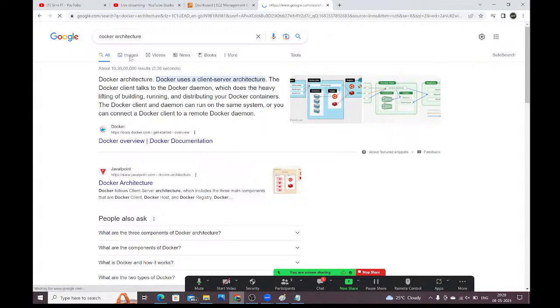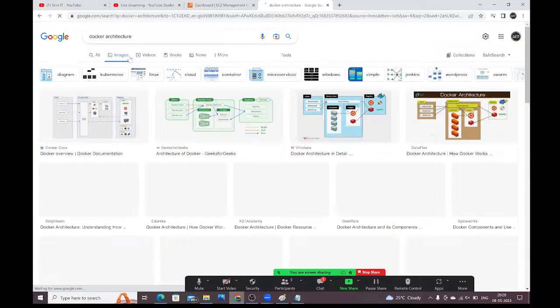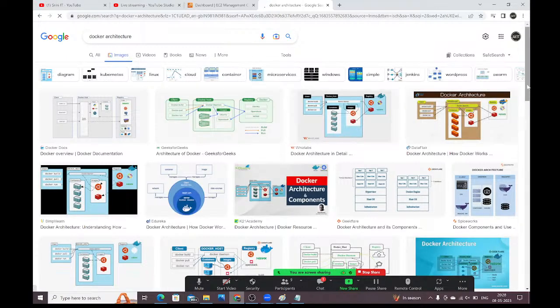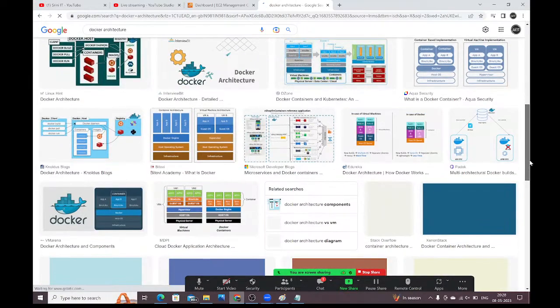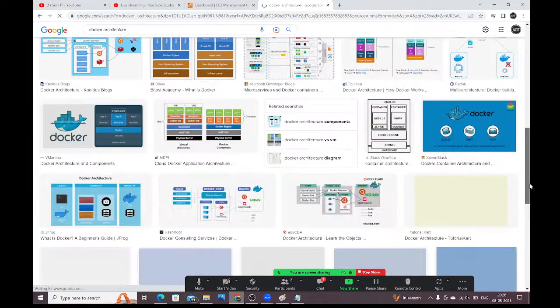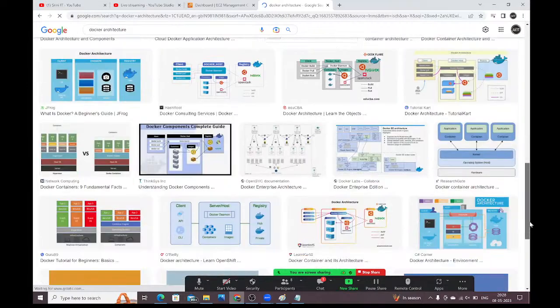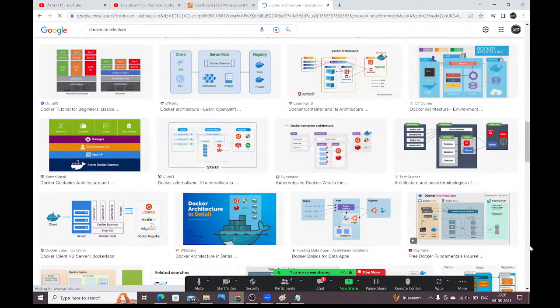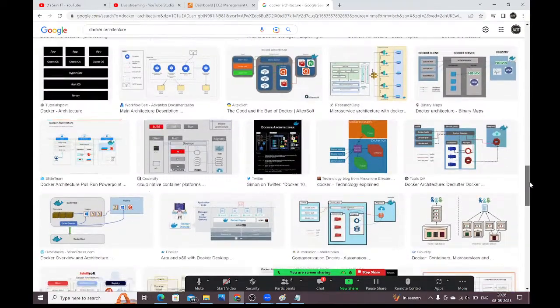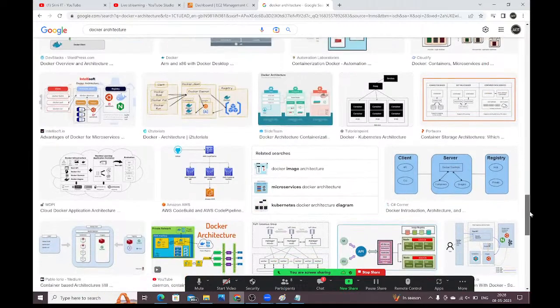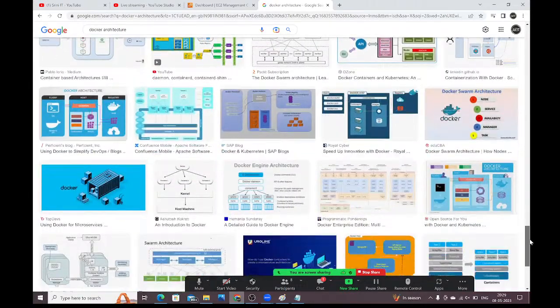Go to images. Yes, let me take some simple architecture.